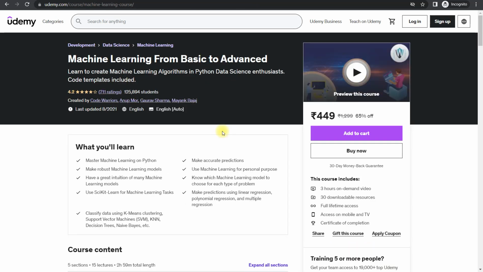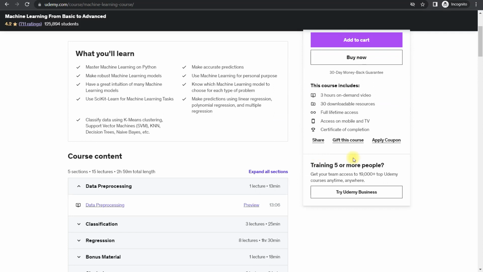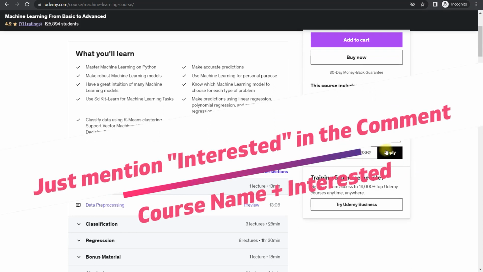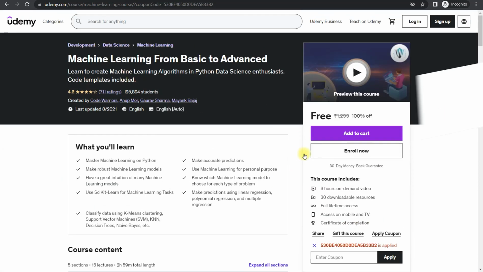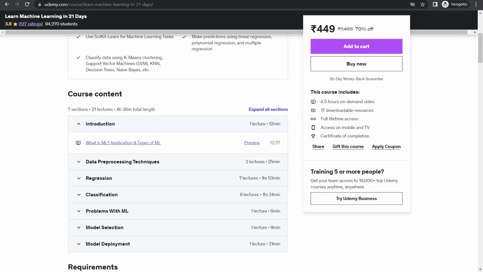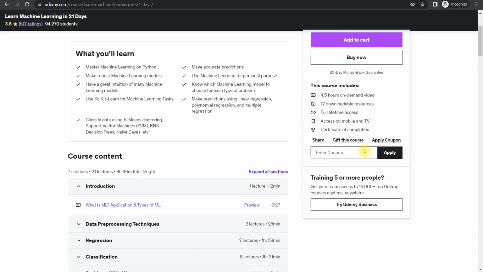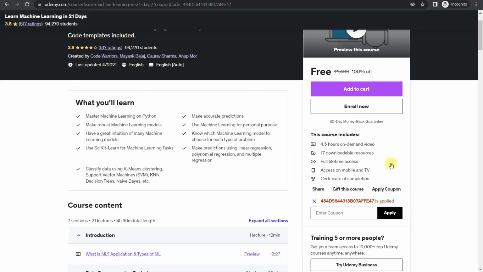For the third course, machine learning from basic to advanced, you need to come down and this is the coupon code for that one. You just need to apply and it will be available for free. Now let's apply for the next one. This is for learn machine learning in 21 days. You need to click here and add this coupon code. It will be available for free.